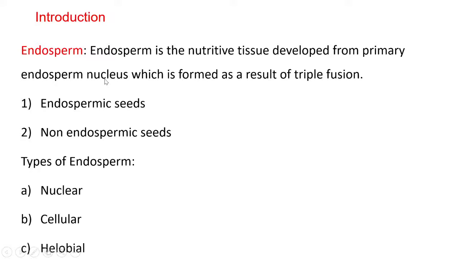The main function of endosperm is to provide nutrition to the developing embryo. The primary endosperm nucleus is formed by the fusion of one male gamete with two polar nuclei, which then divides to form a large triploid endosperm. Depending upon the number of polar nuclei taking part in the fusion, the ploidy of endosperm varies.